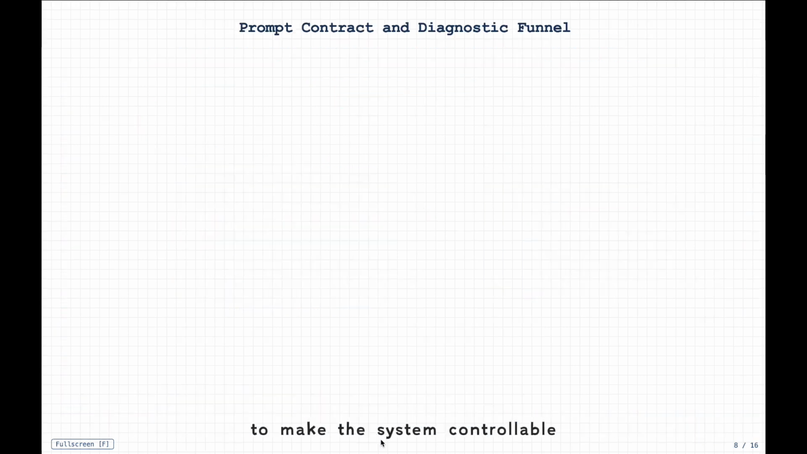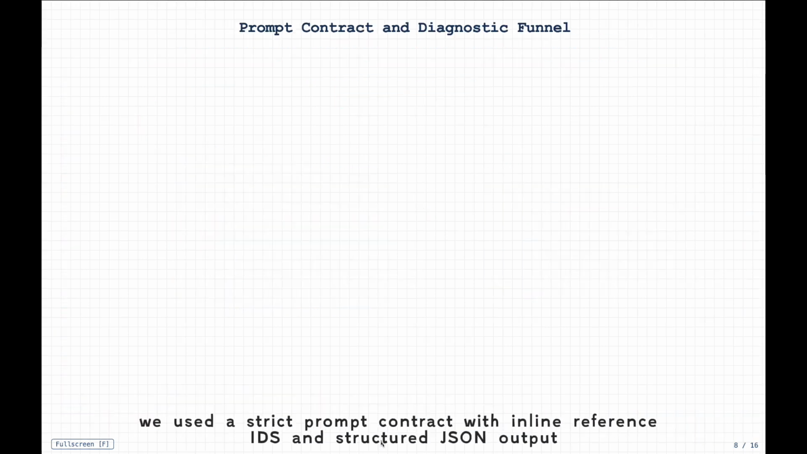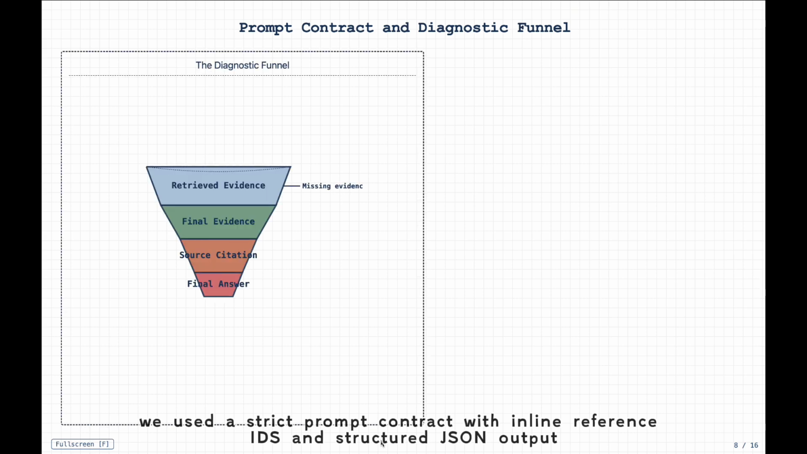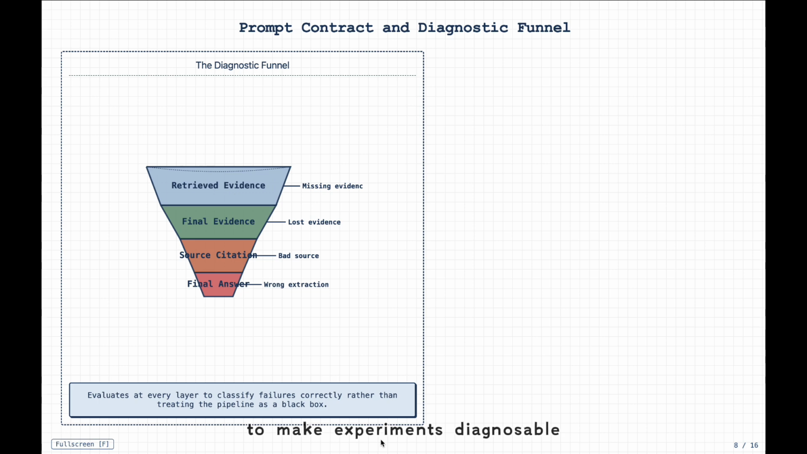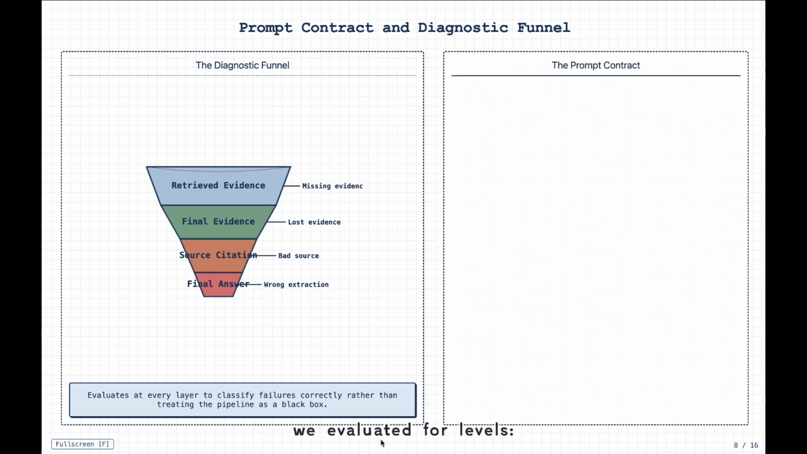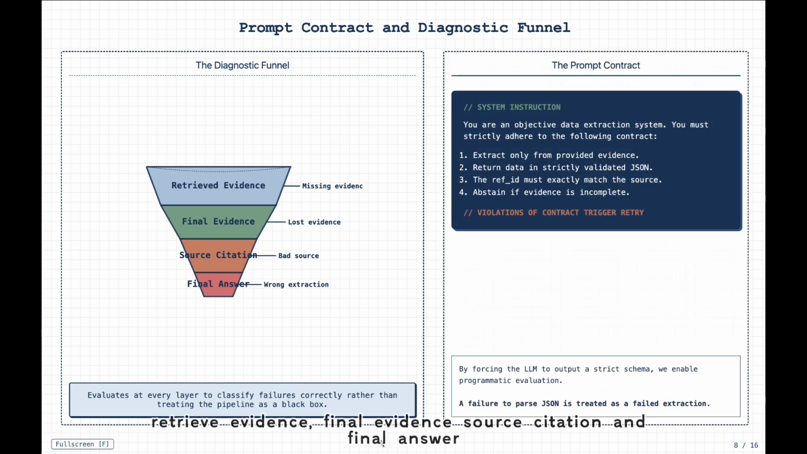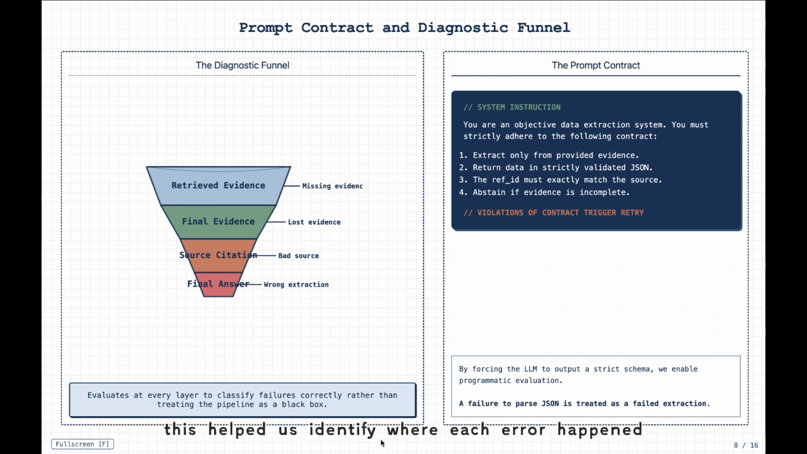To make the system controllable, we used a strict prompt contract with inline reference IDs and structured JSON output. To make experiments diagnosable, we evaluated four levels: retrieved evidence, final evidence, source citation, and final answer. This helped us identify where each error happened.